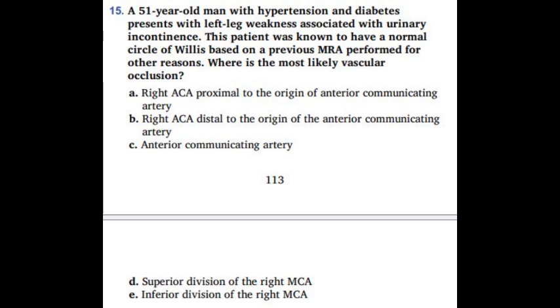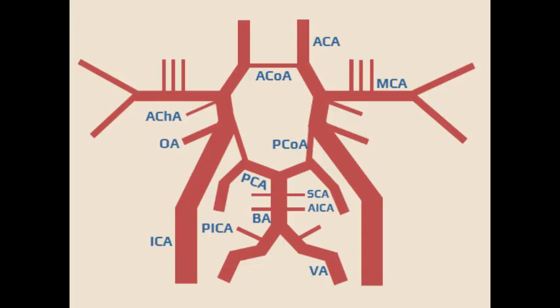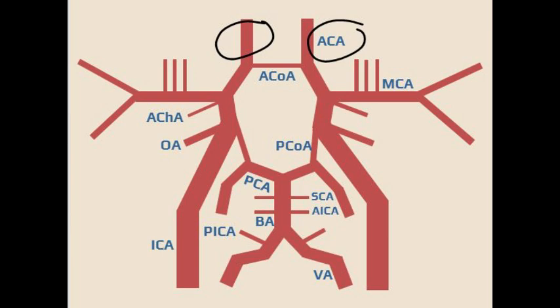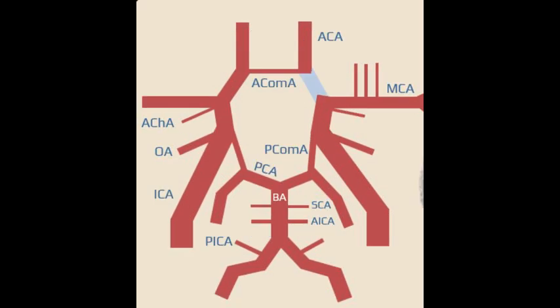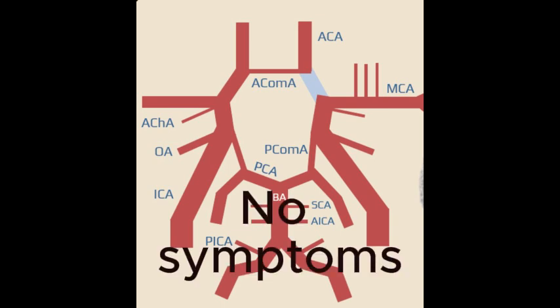Okay, so first things first, let's have this clear. This case features a patient with ischemia in the territory of the right anterior cerebral artery. Now, here's an interesting fact. Because the two anterior cerebral arteries communicate through the anterior communicating artery, an occlusion that occurs just before that communication point, that is proximal to the anterior communicating artery, might not cause any symptoms, assuming this patient has a well-formed circle of Willis. And that is critical.